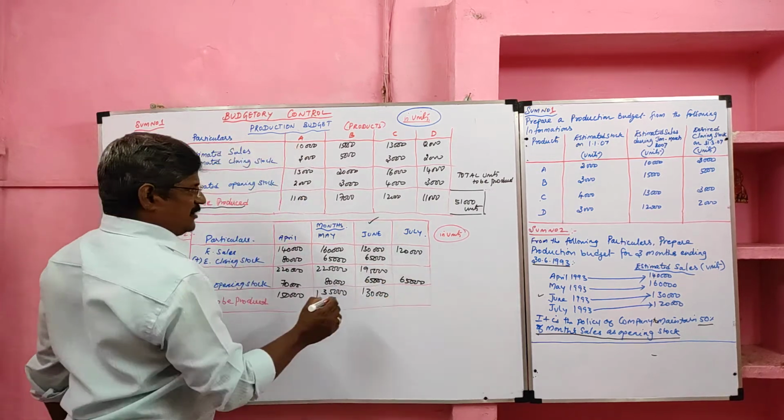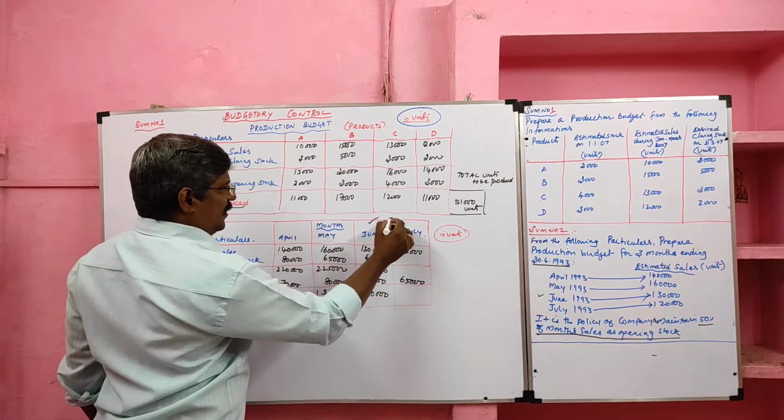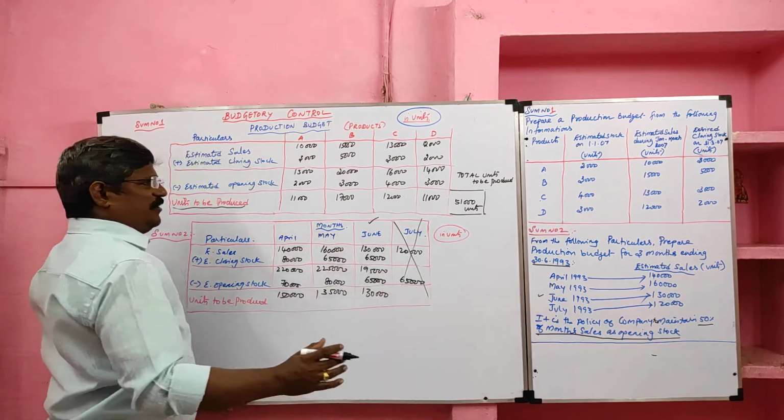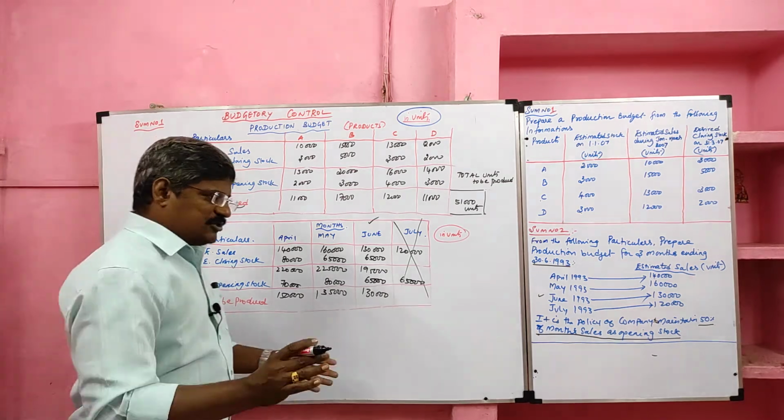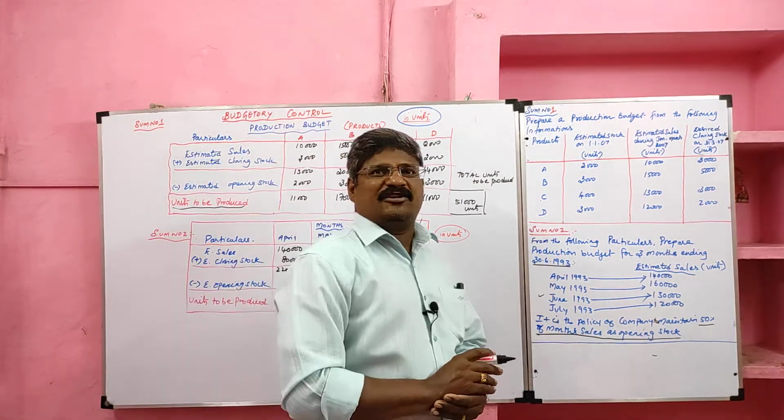We are preparing the budget only for April, May, June, not for July. The July column we drew only for calculation purposes. Students, we have completed the preparation of the production budget.